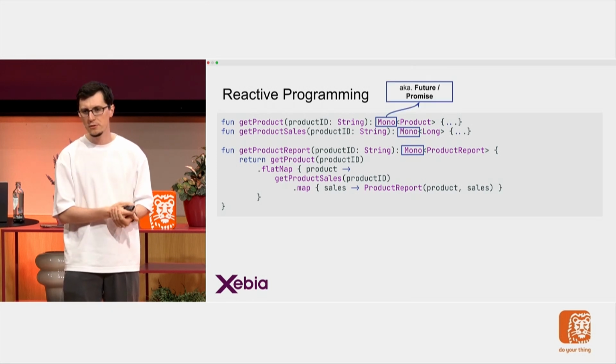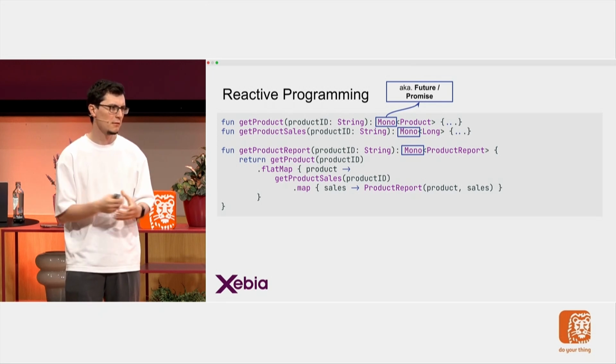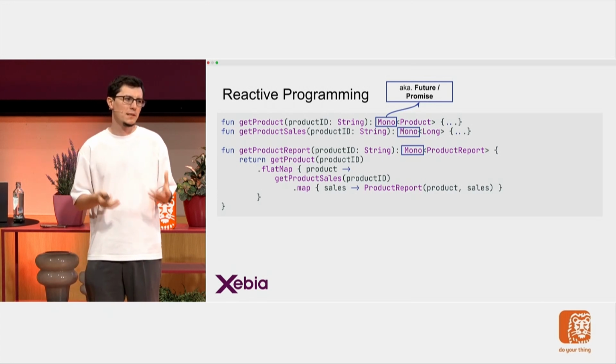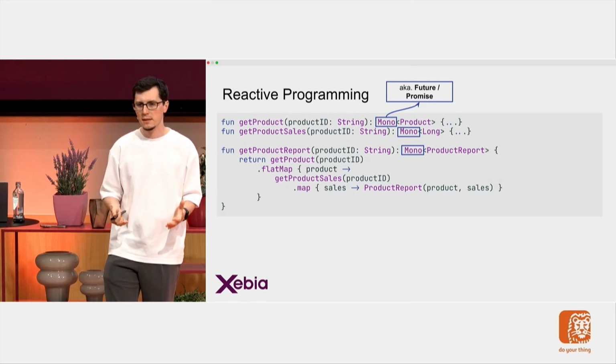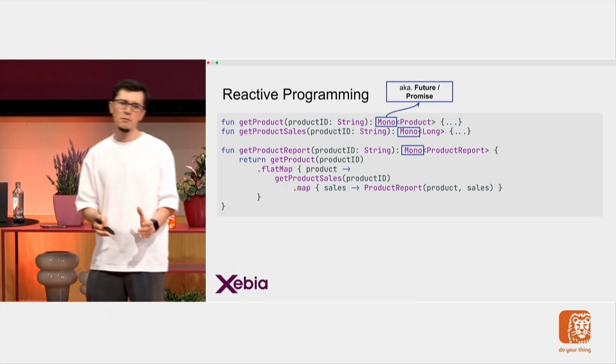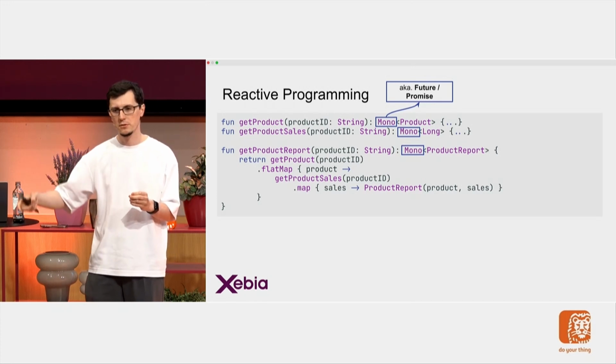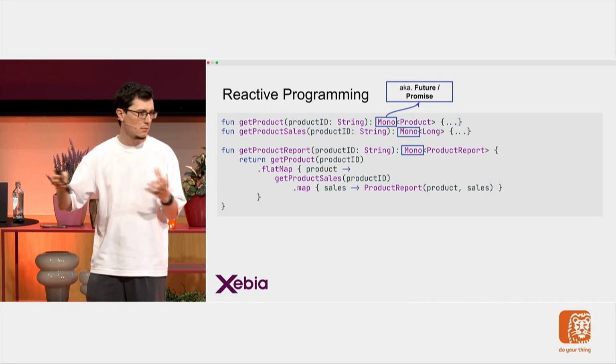It's either a future or a promise. Apparently, three, four names for futures were not enough. Now we have another name, Mono. So Mono is basically a future, and a future means that it is a return value which will be available sometime in the future. That's the promise.